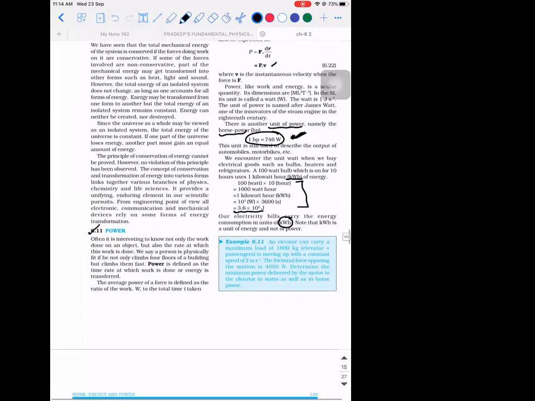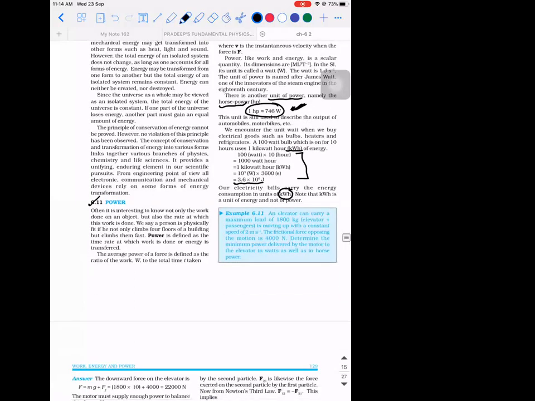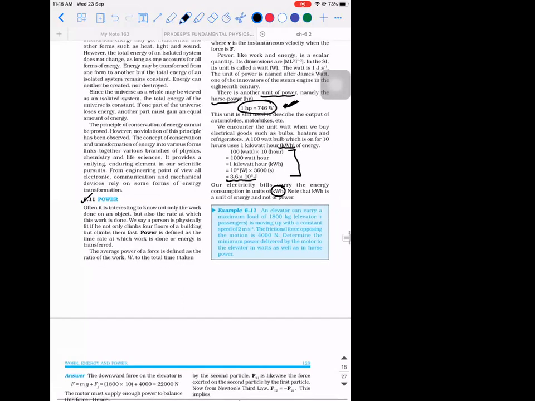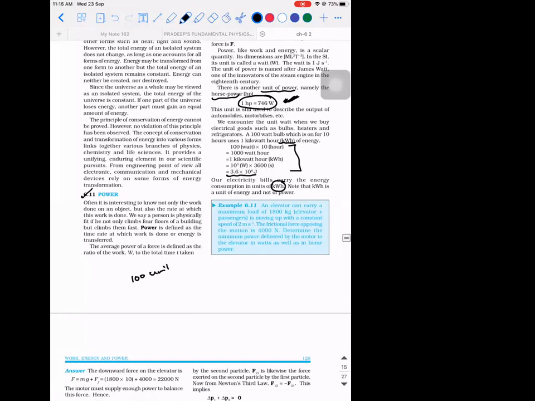For example, you keep paying your electricity bills once in 2 months. When you see the bill, they will say, let's say, 100 units. What does this unit mean? Have you heard this word? Your parents say we had these many units of consumption of electricity. So what is the unit they are actually referring to? Kilowatt hour.